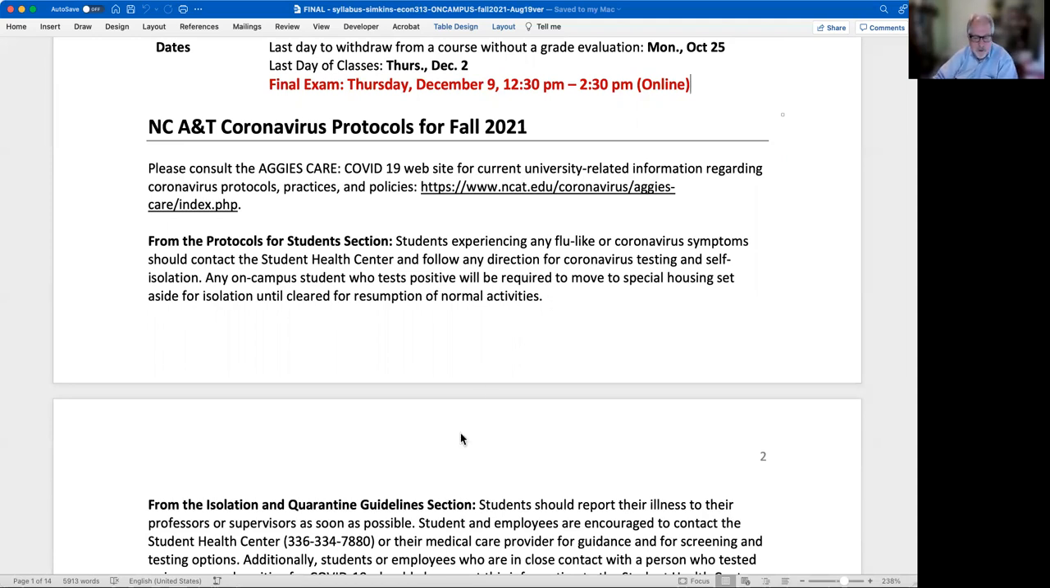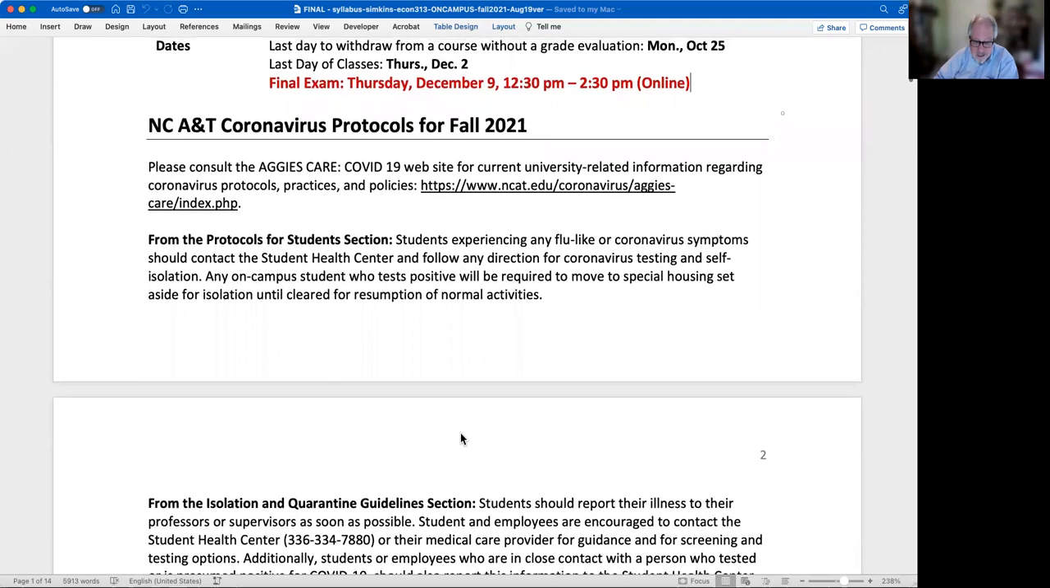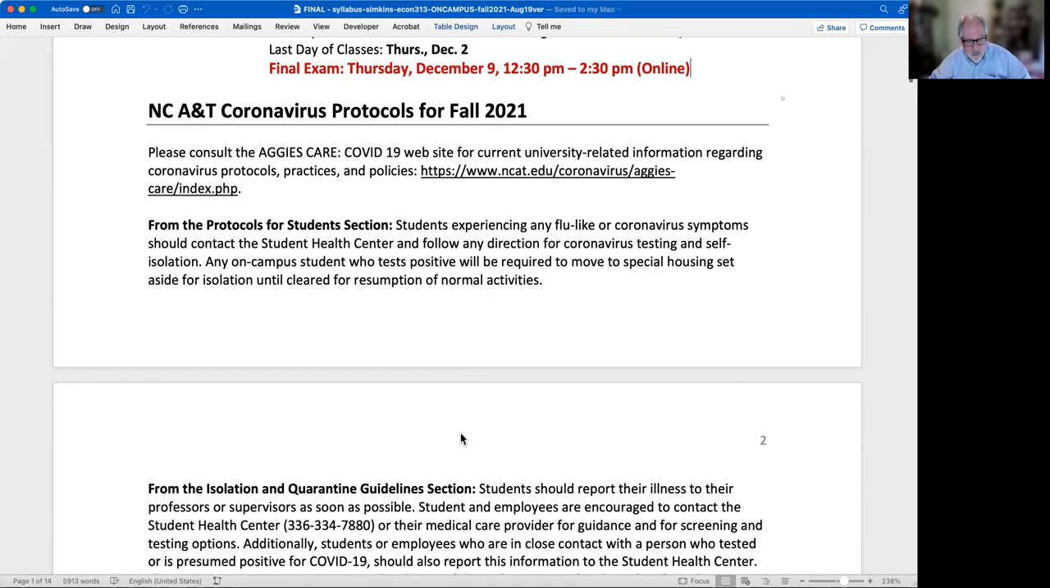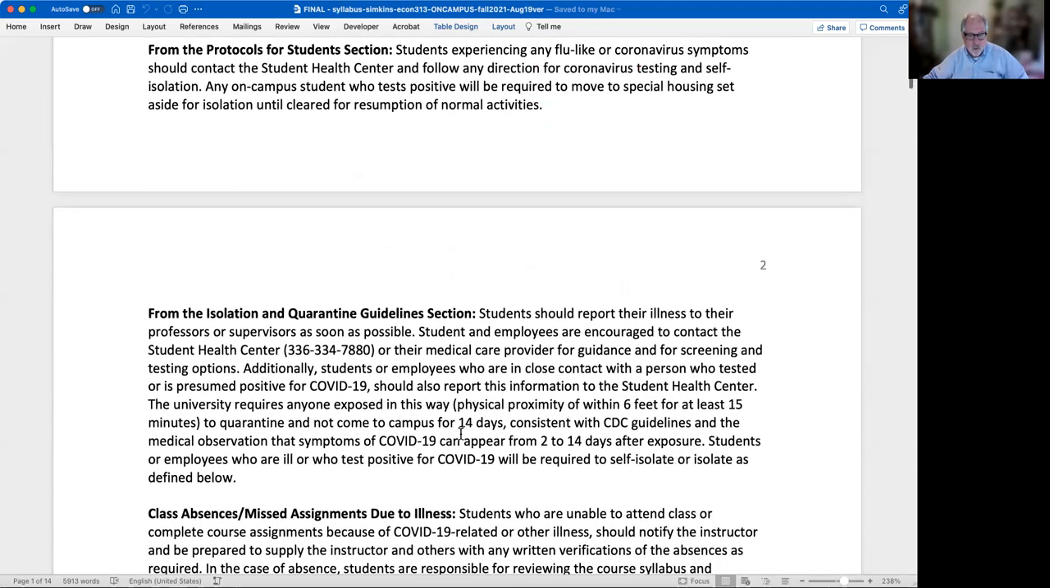So if someone tests positive, if someone gets sick, if someone needs to be quarantined, or if somebody is really sick and cannot be participating in class activities, calling the Student Health Center will help provide documentation for that, right? For your instructors, for me in this course. And there are isolation and quarantine guidelines. I will do the best I can with you.